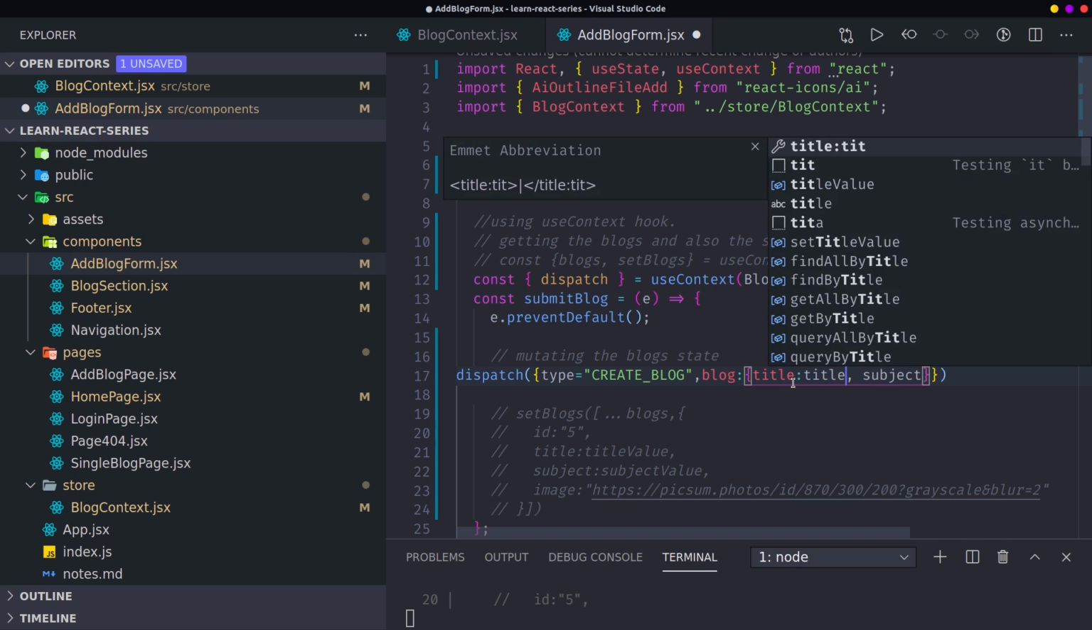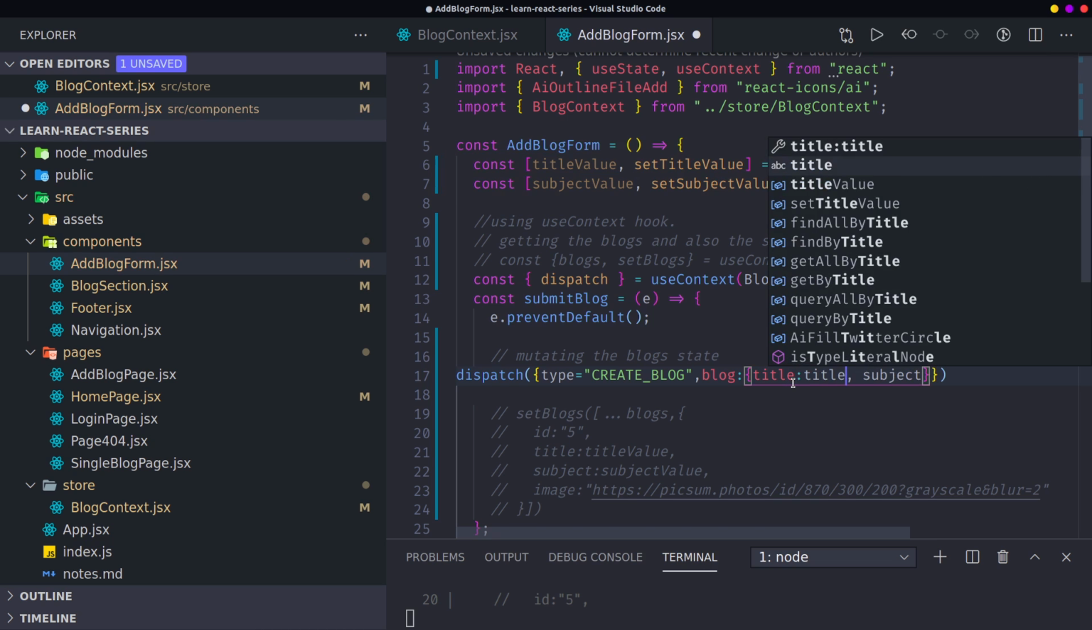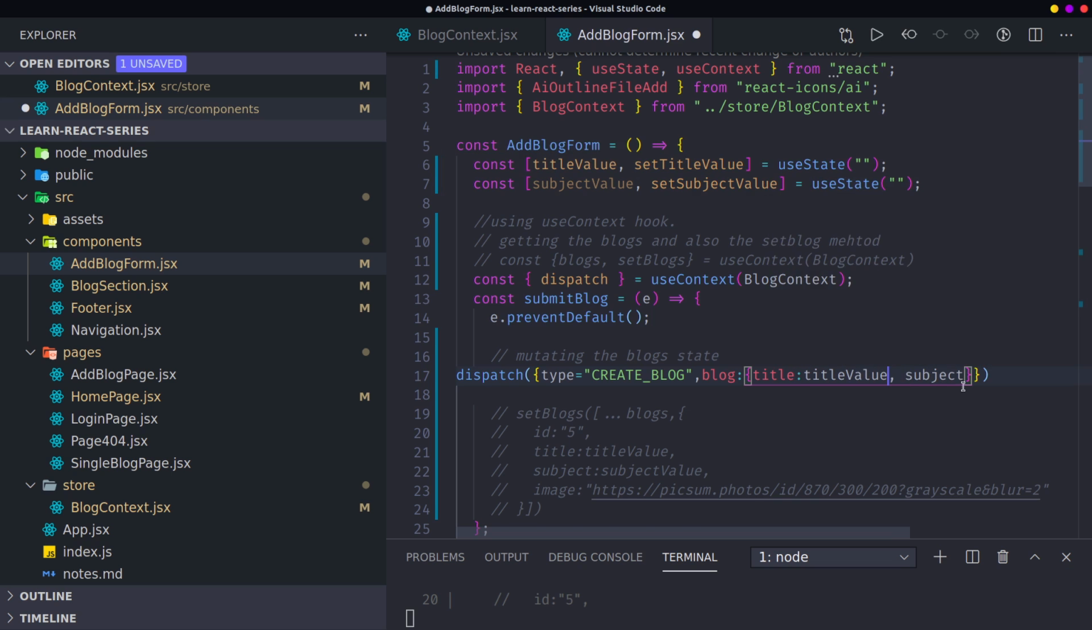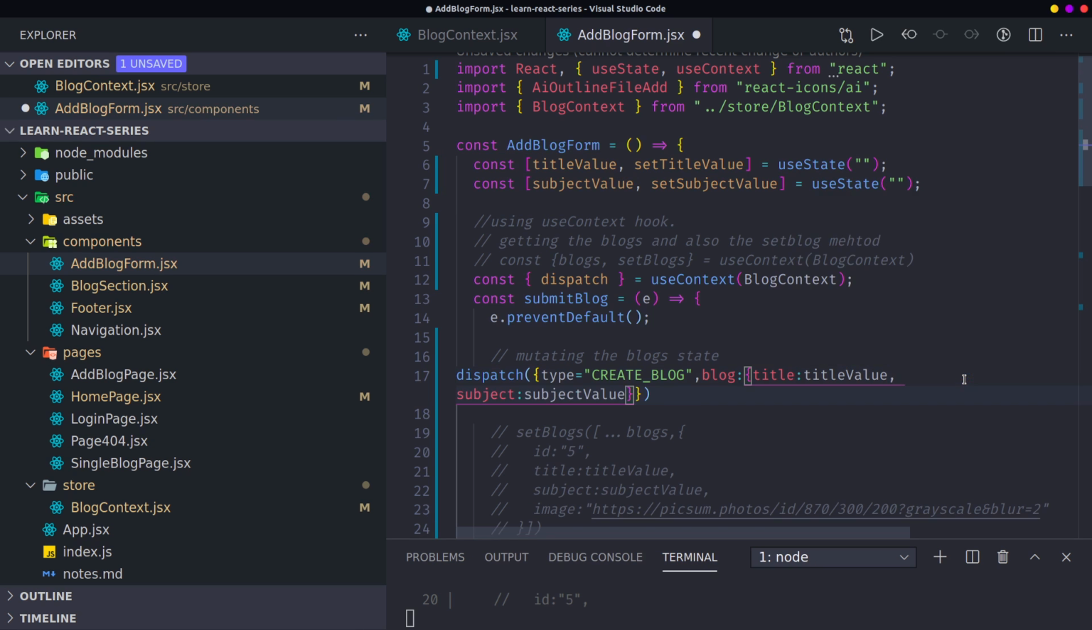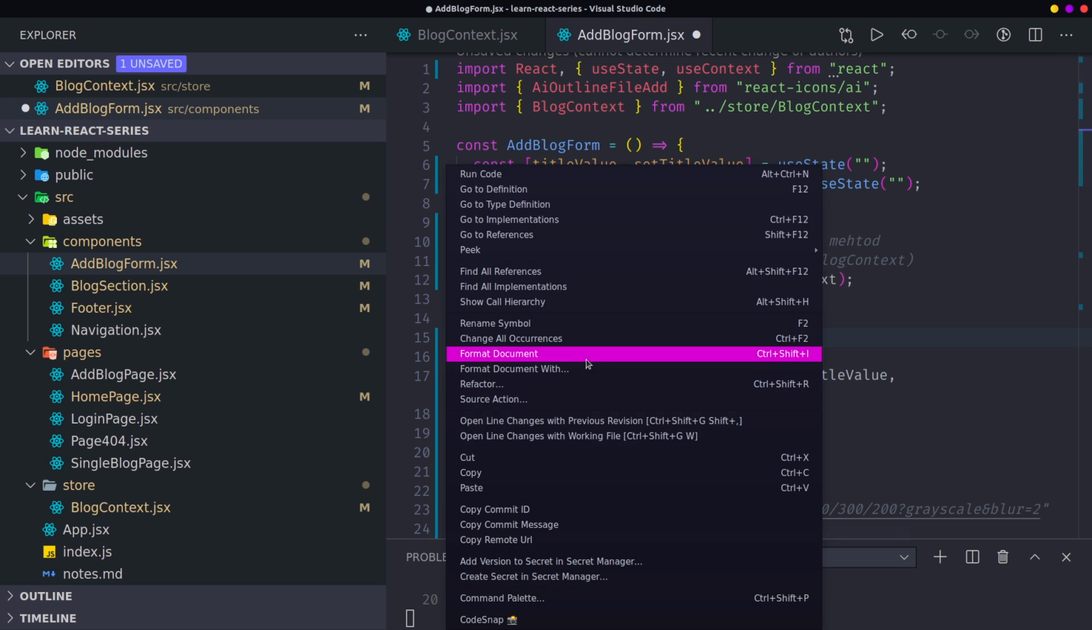The title has to be equal to the title value. This has to be the subject value. Yeah, it's a bit weird, but let me explain what I did.